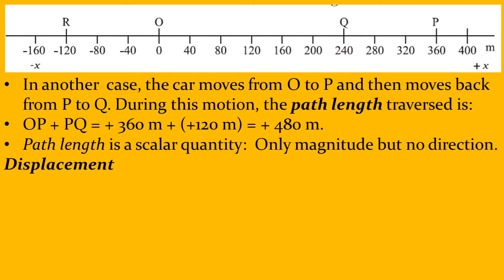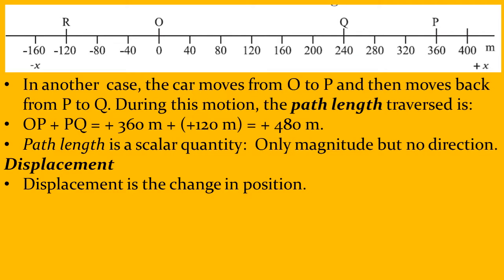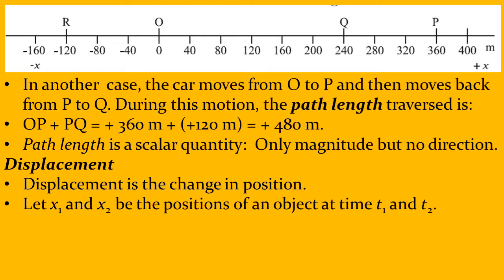Now what is displacement? First we saw the path length. Remember these words. Displacement is the change in position. Now let x1 and x2, some x1 on this line and some x2 on this line, be the position of this car or the object at time t1 and t2.